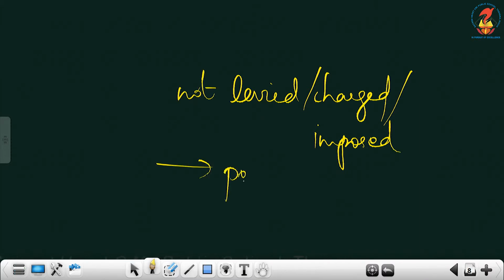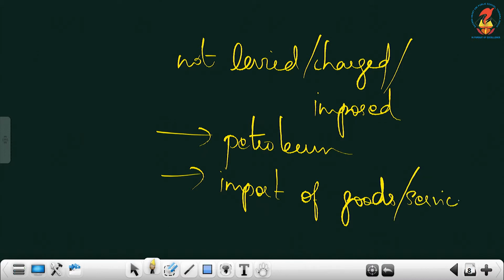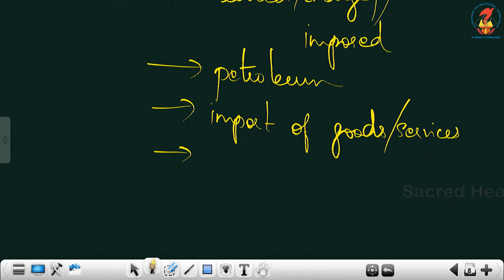That means exemption is there for certain products like petroleum, then import of goods or services. On services also you are charging the tax. That's called goods and services tax. So when you import items or when you import any service, that means when you avail any service, then alcohol for human consumption.